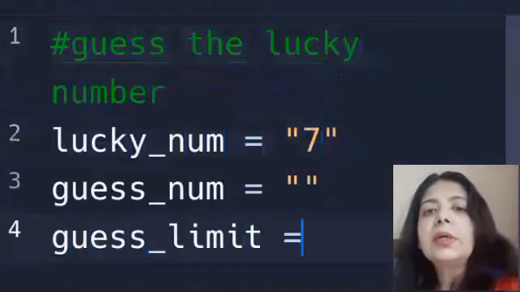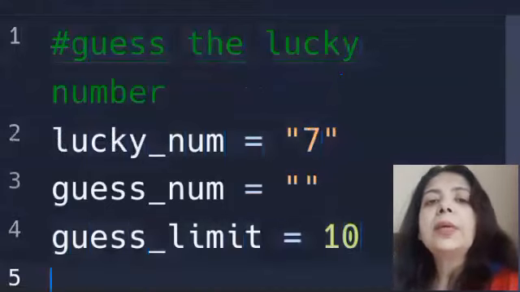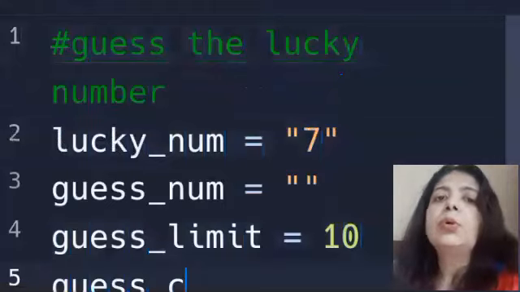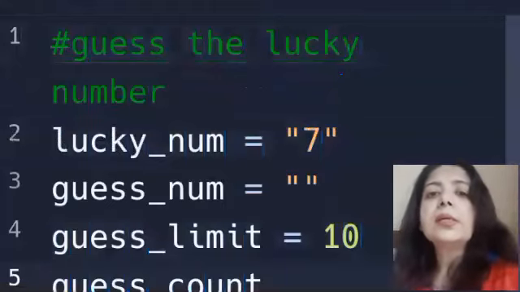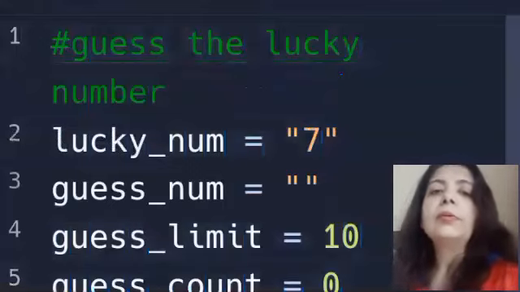Then the guess limit is going to be 10. Why? Because you are allowed to keep guessing up to a count of 10. So I keep the maximum limit as 10. Until 10 guesses you can do, after that, no more.